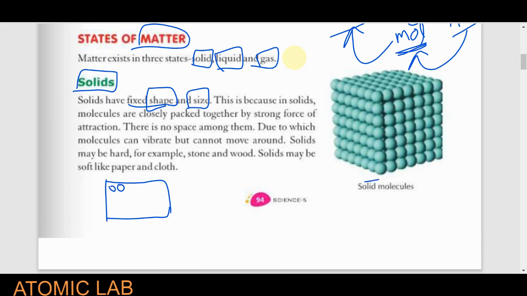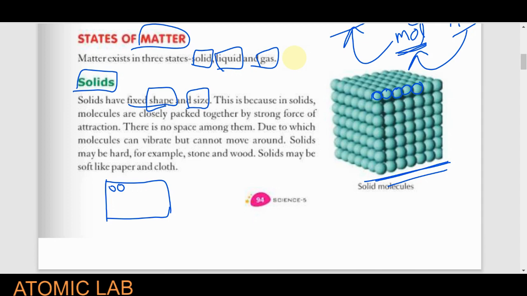Their molecules, their atoms, are formed in this structure. If you see here, there are so many balls given, and every ball represents one atom. So one atom is strongly bound by the other, adjacent atoms. The atoms around it keep it strongly bound.